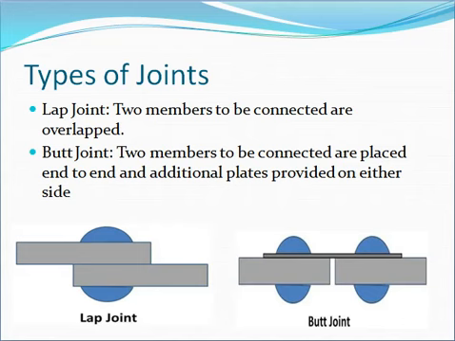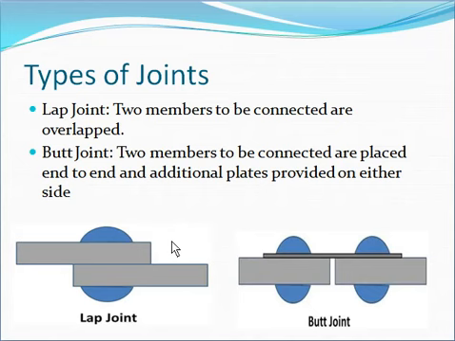For single line, double line, chain bolting, or zigzag bolting can be provided over the lap. This is the single line lap joint. If there are two lines of bolts, here one bolt and here one bolt, then we can say that it is a double line.